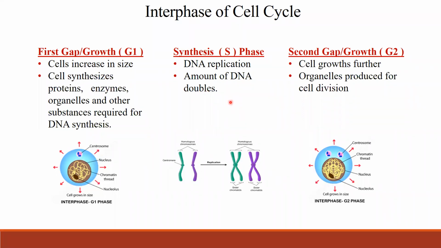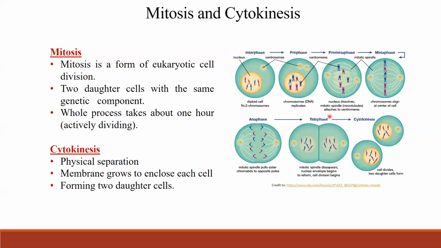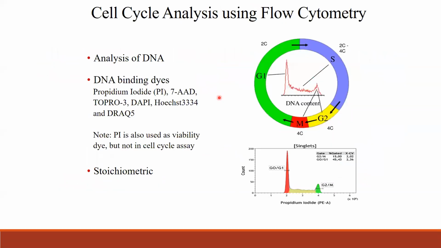The synthesis phase is, as the name suggests, the S phase. Here, the DNA replicates, and the amount of DNA doubles. The last phase is the second gap or growth phase, the G2 phase, where the cell grows further and organelles are produced for cell division. Once that stage is done, mitosis and cytokinesis take place, and I've already gone through this, so I'm going to skip this slide.